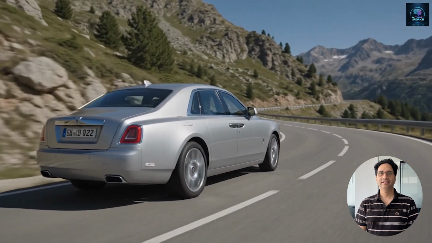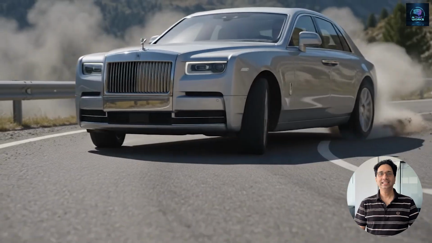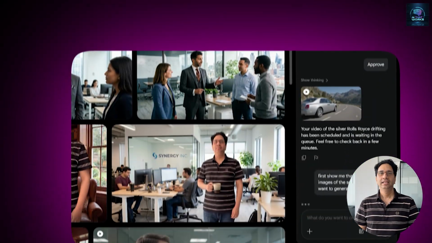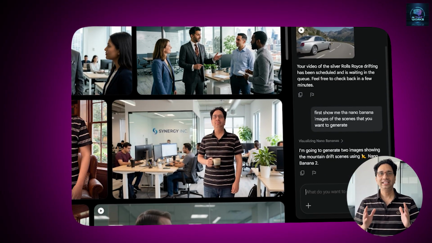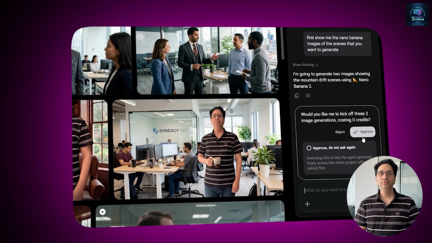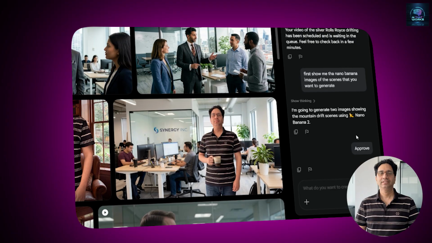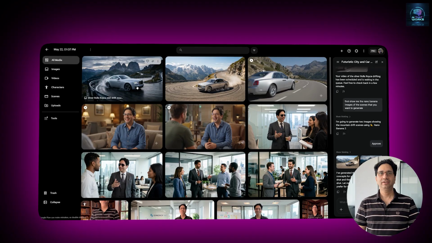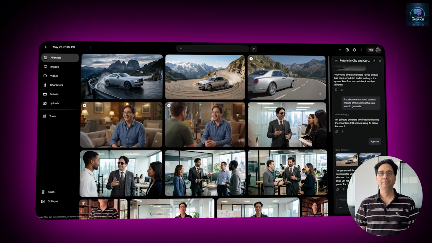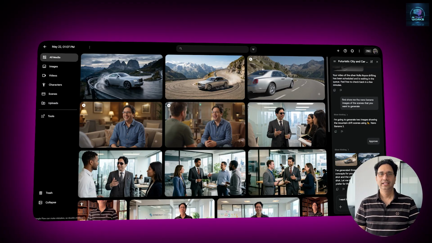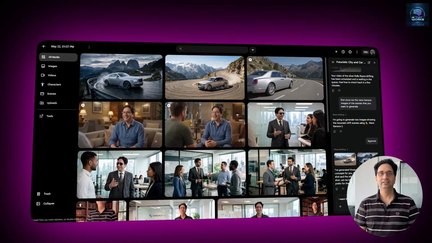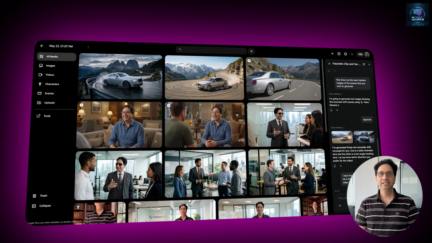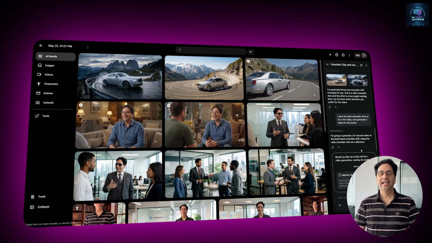And now, how to automate our entire workflow. Google Flow already existed as a dedicated AI filmmaking environment, but Omni brings a built-in AI agent that completely changes the workflow. Instead of generating one clip at a time, prompt, wait, download, prompt again, you give the agent your full brief, all your image references, all your scene descriptions, and you tell it to generate reference images first using Nano Banana Pro at zero cost, then generate 10-second video clips from each image using the Omni model. The agent handles the entire pipeline. It generates images, asks your permission before spending credits on video, then renders all your clips in sequence. A workflow that used to take 45 minutes of manual work now takes one instruction and a few minutes of automated processing.